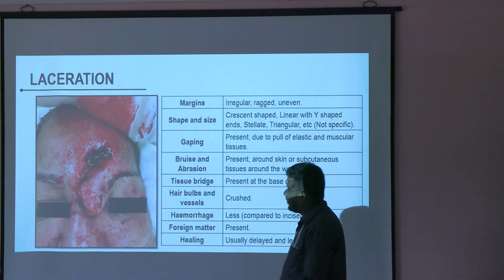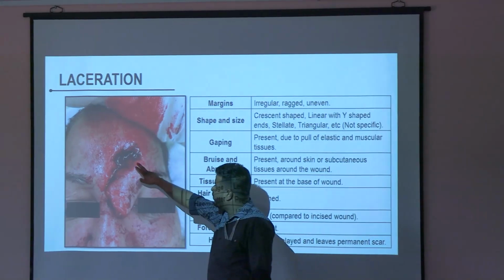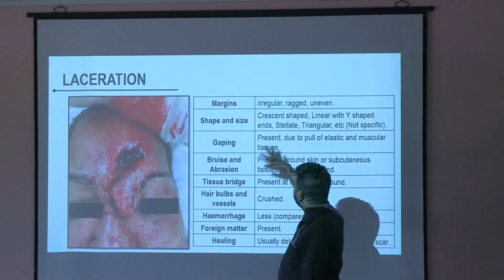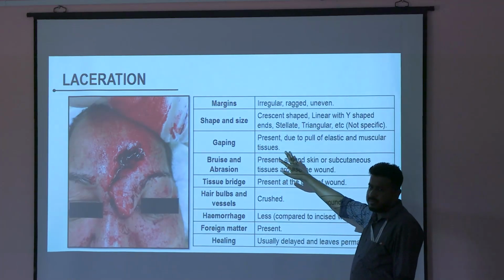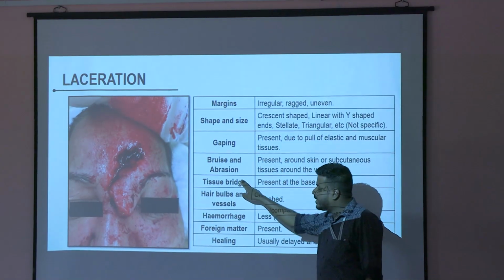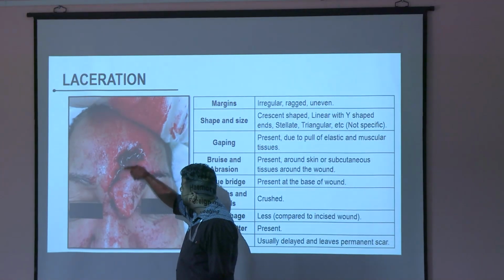This is an example of laceration caused by blunt force. Here, shape may be irregular. Gapping will be there. What do you mean by tissue bridge? Tissue bridge means that there is a gap, you see.